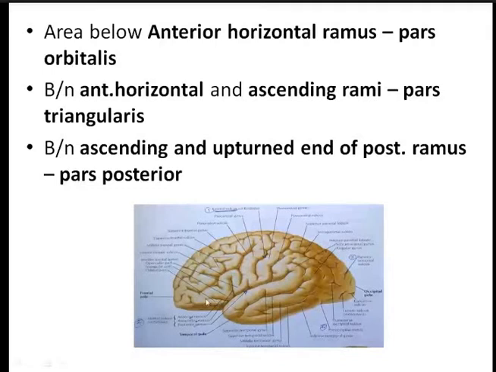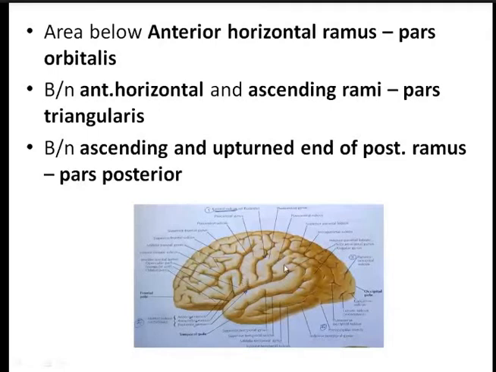And this triangular area between the anterior and the ascending ramus of the lateral sulcus is known as the pars triangularis. The area which lies behind the ascending ramus and above the posterior ramus is known as the pars posterior.